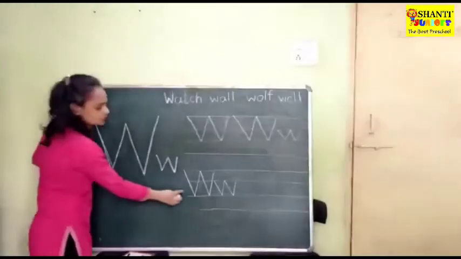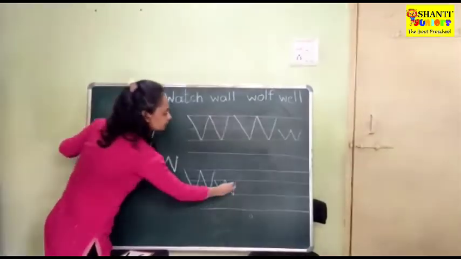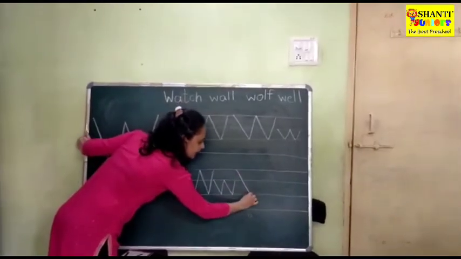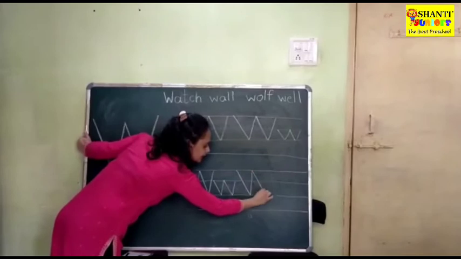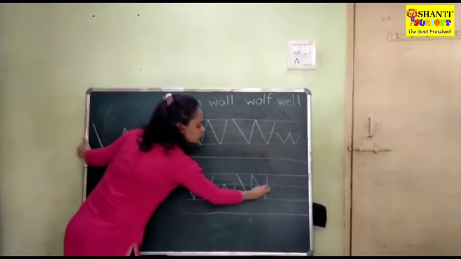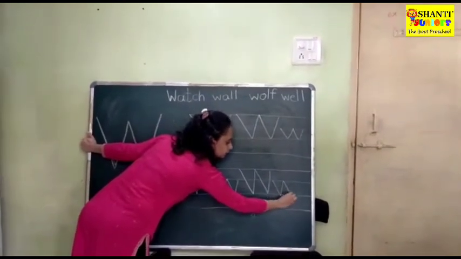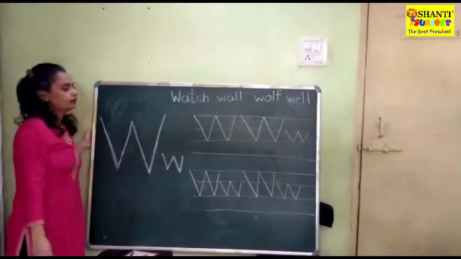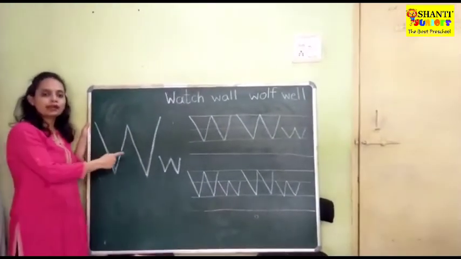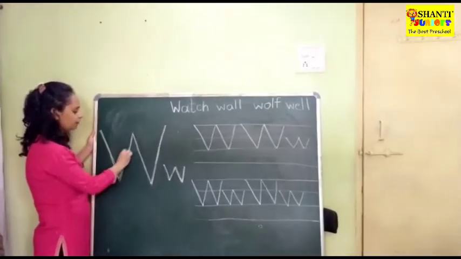Okay. So this is the capital W. This is small letter W. Slanting line up, slanting line up. So it becomes W. And small letter, down, up, down, up. Children, like this way you have to do writing practice of letter W. It's very simple. You have to make a V.